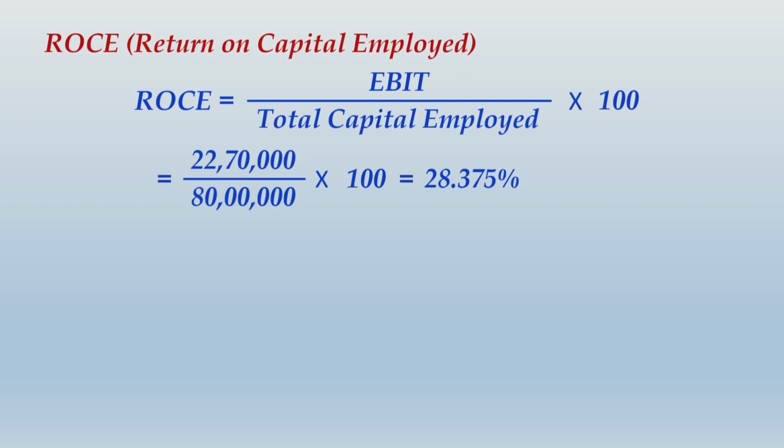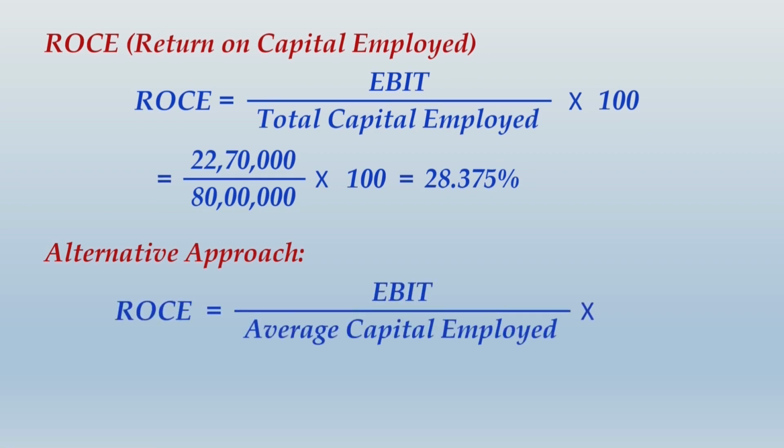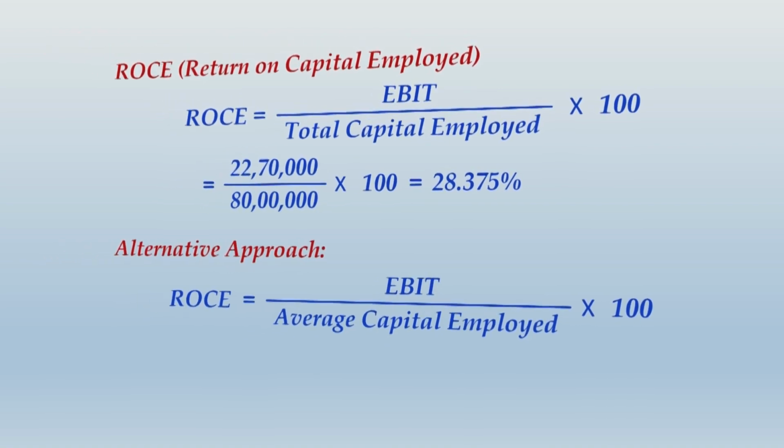Here I would explain one alternate approach. It's not an alternative method, it's an alternative approach wherein the denominator you would not take the total capital employed, but instead what you will do is you take the average capital employed. Alright friends, let us move ahead and look at this alternate approach of calculation.